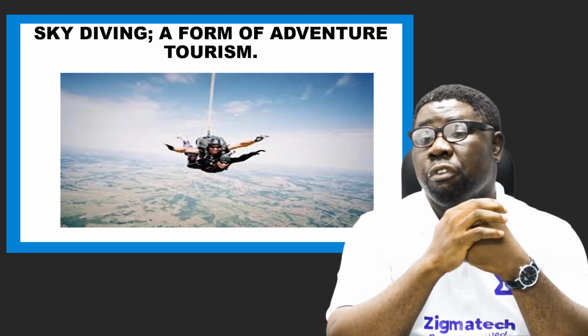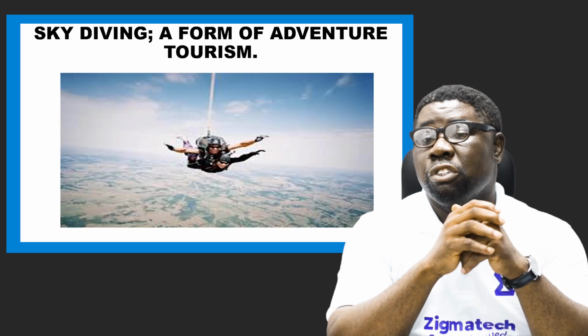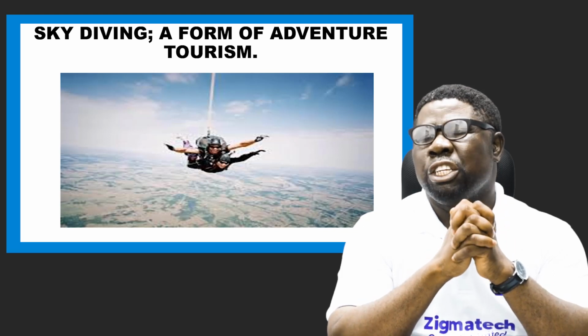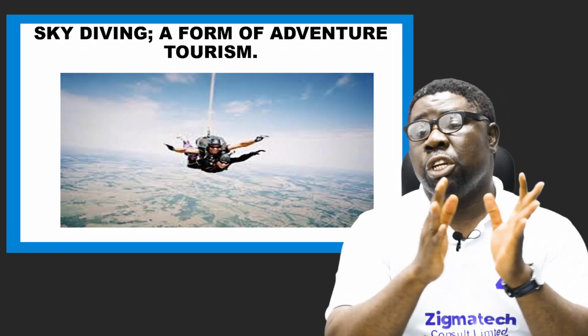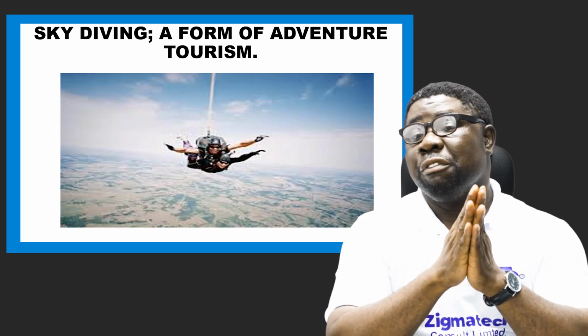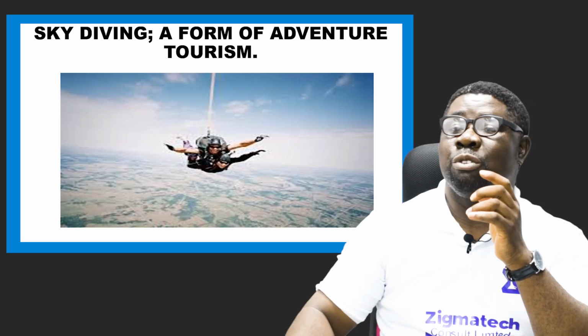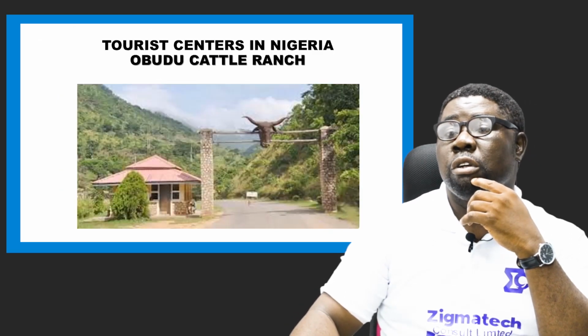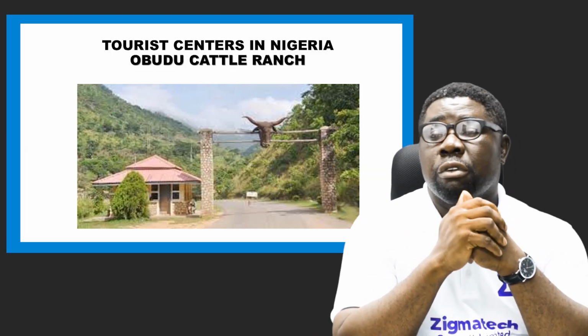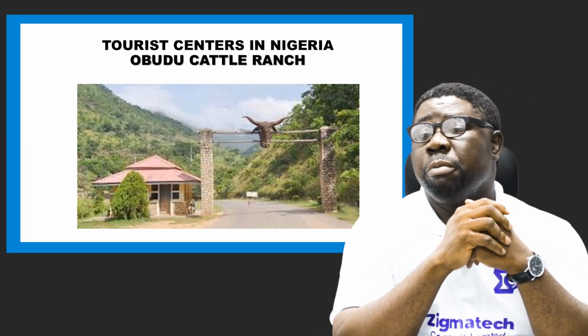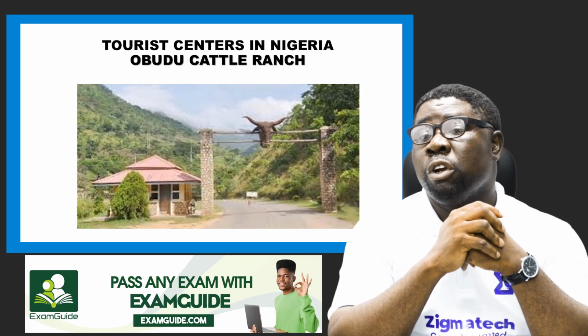And you have skydiving. This is a form of adventure, of course. It's an adventure in nature. You enjoy nature. You scout through nature. Imagine this: if you're diving, it's a very good sight to behold. So it's a kind of adventure tourism you have. When we have all these places that people visit, what do we call them?